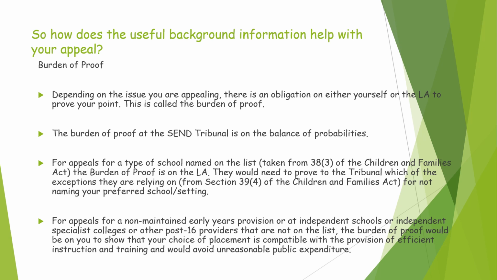For appeals for a type of school named on the list, taken from 38.3 of the Children and Families Act, the burden of proof is on the local authority. The local authority would need to prove to the tribunal which of the exemptions they are relying on from 39.4 of the Children and Families Act for not naming your preferred school. For appeals for non-maintained early years provision or at an independent school or independent specialist college that are not on that list, the burden of proof would be on you to show that your choice of placement is compatible with the provision of efficient instruction and training and would avoid unreasonable public expenditure.